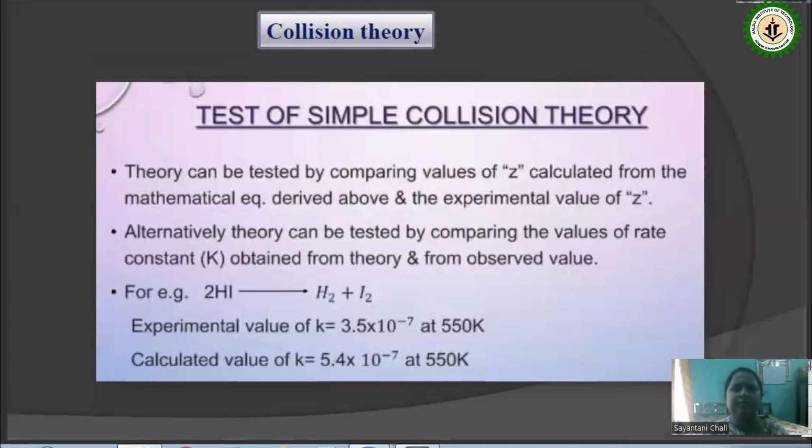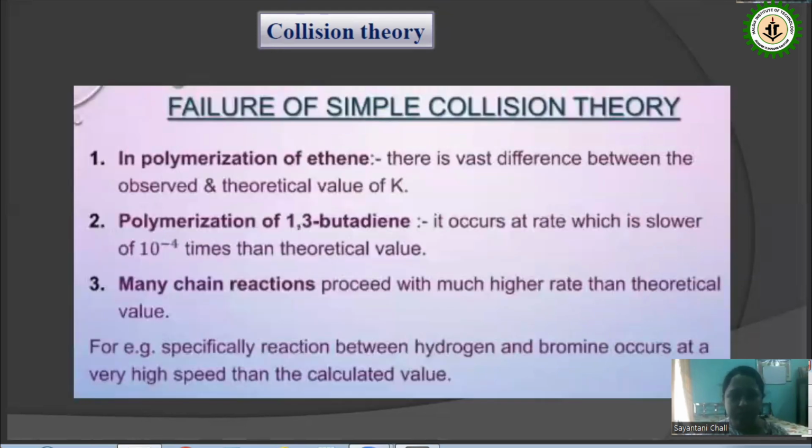Next we can test these values of Z for some simple reaction. Let's assume the decomposition of hydrogen iodide. The experimental value of the rate constant is 3.5 into 10 to the power minus 7 at 550 Kelvin, whereas the calculated value was found to be k equal to 5.4 into 10 to the power minus 7 at the same temperature. So here the experimental value and the calculated value show good similarity between them. But collision theory is not good enough to explain all types of reactions.